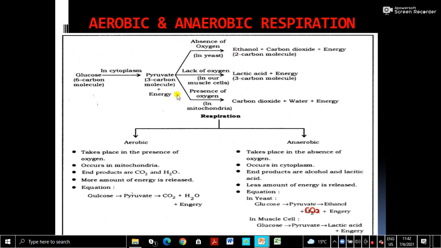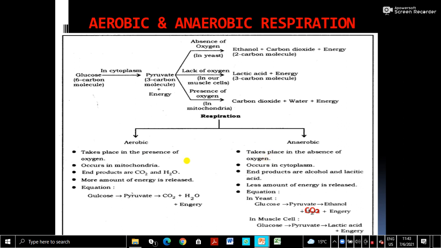Before we go into this schematic diagram, let us see the difference between aerobic and anaerobic respiration. There are a few differences. The first one, as we have learned, is that aerobic respiration takes place in the presence of oxygen, and anaerobic respiration takes place in the absence of oxygen.